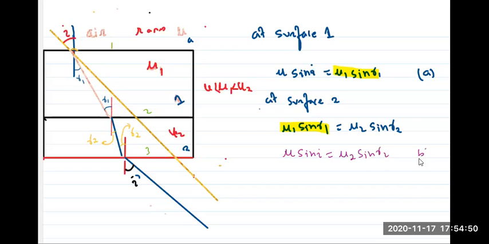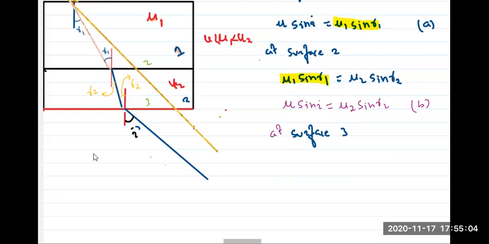This is B. Now add surface 3. Again same, again Snell's law at surface 3. What I'll write? This is mu2 and R2. Mu2 sine R2 is equal to, this is again air, no? This is air, mu sine I dash. I don't know if this is I or not. I'll just write it as I dash.